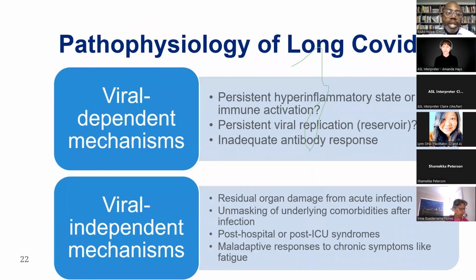And the pathophysiology, I don't think we have to necessarily belabor the point here for this audience. I think it's important to acknowledge that a lot of what we're seeing in long COVID could happen through multiple different pathways. And these are not meant to be mutually exclusive.